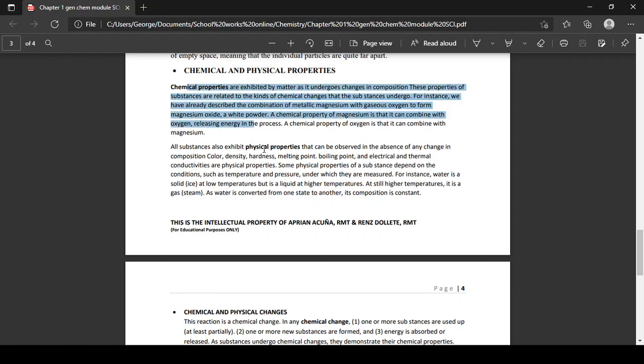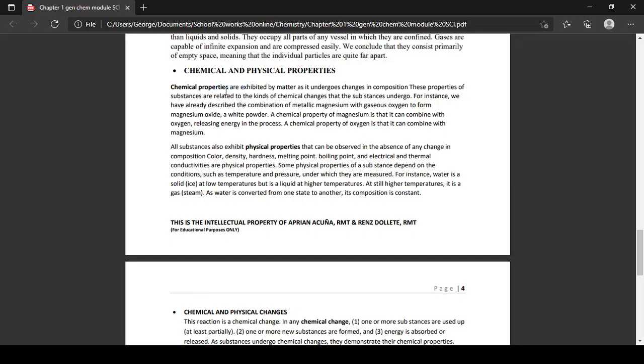So are we clear on chemical and physical properties? Going back to magnesium oxide, the magnesium combined with oxygen and became magnesium oxide.